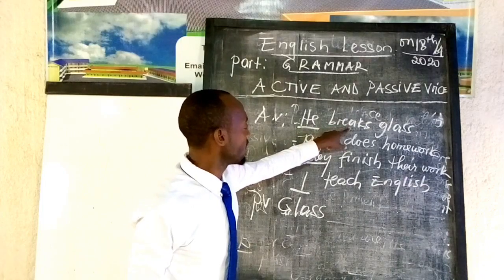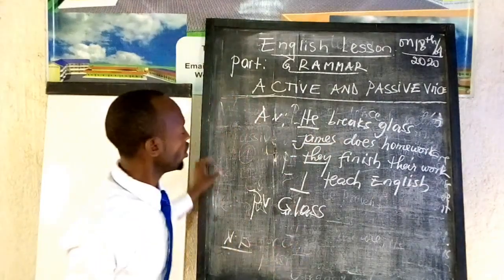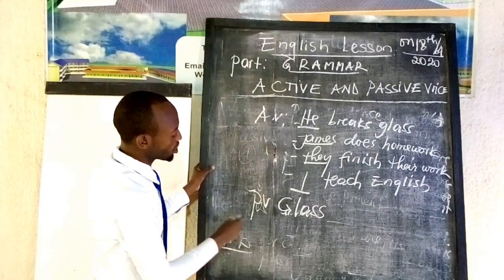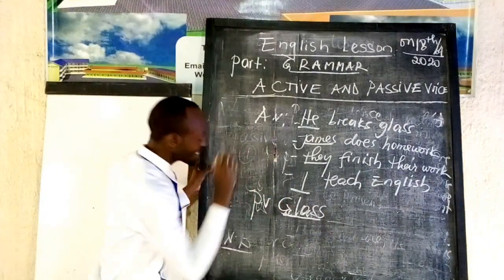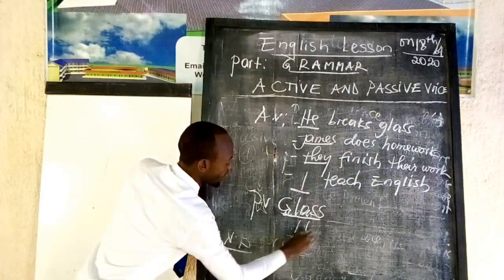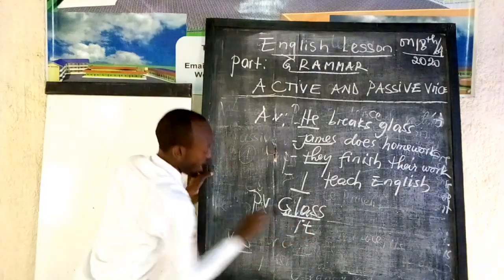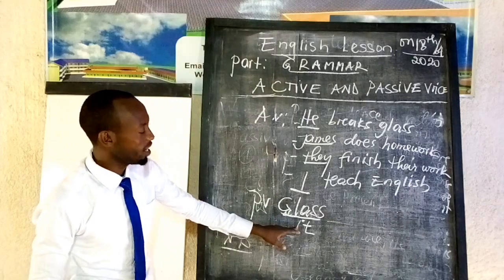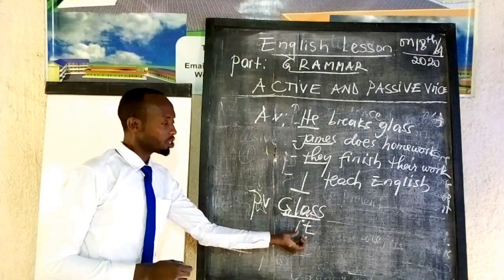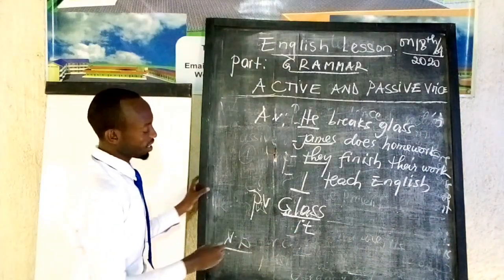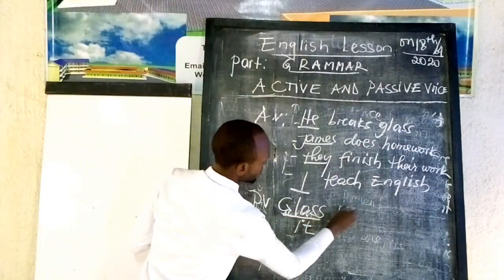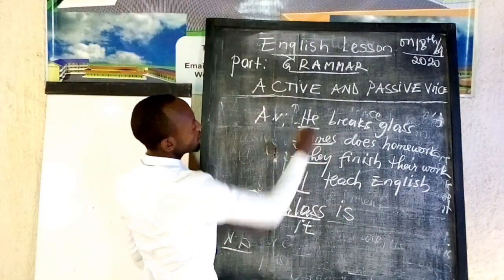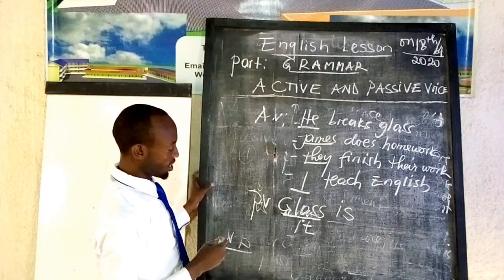Then after writing glass, because this is in simple present tense, what do you have to know? You have to know the verb to be in simple present tense. Glass here can be replaced by it, as I told you, when we use a pronoun. And we say glass is, because our sentence is in simple present tense.